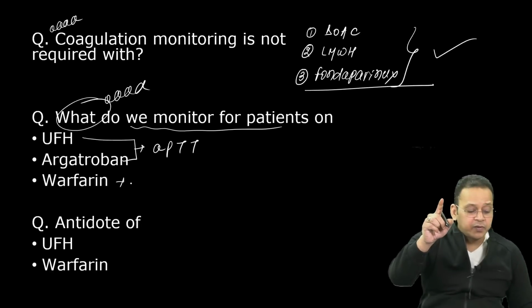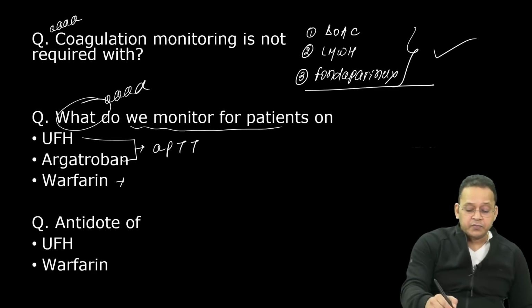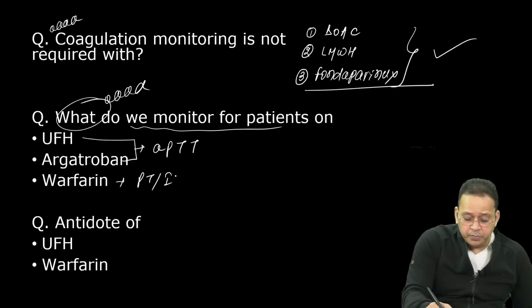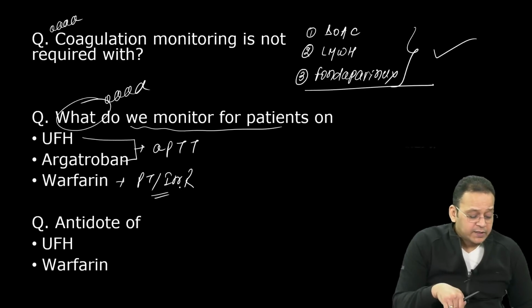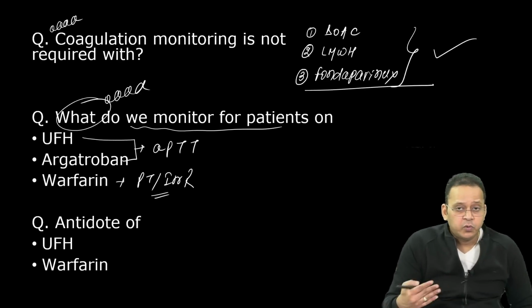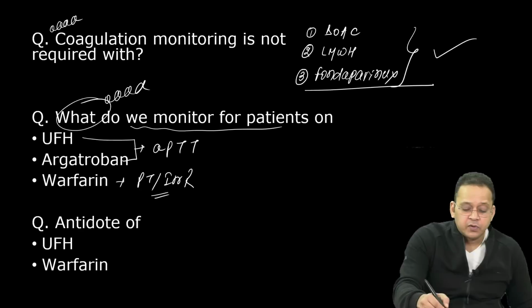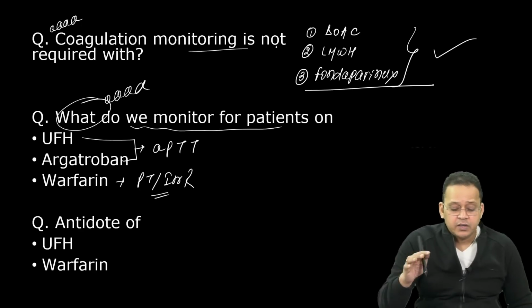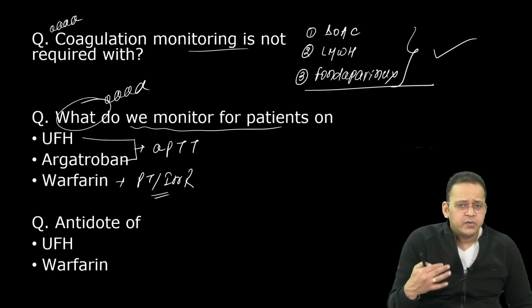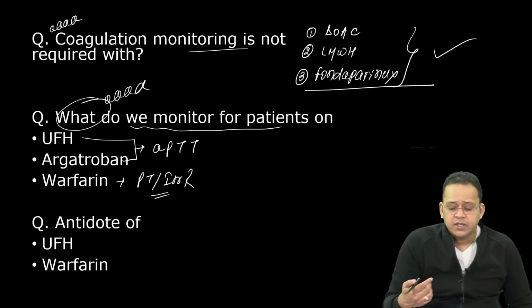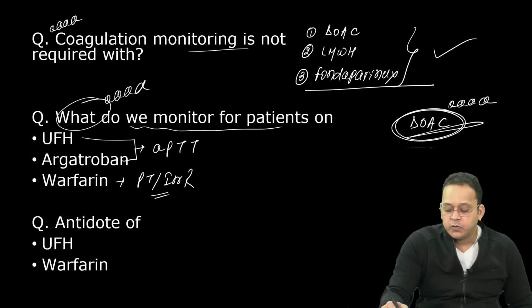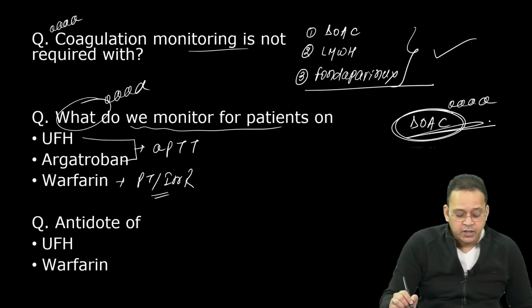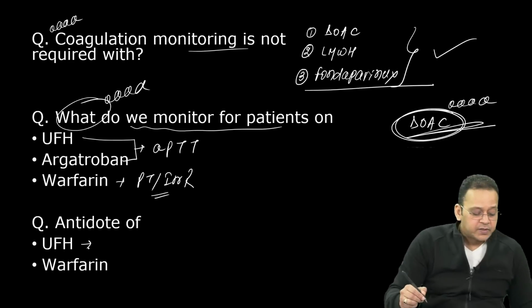Standard MCQs: they ask what do we monitor, and then they ask for which monitoring is not required. बट नाउ MCQs आर मोर आस्क्ड अपॉन DOAC. तो देखो, आज के लिए ब्लड में जो सबसे इंपॉर्टेंट टॉपिक है वो DOAC है. DOAC इज मोस्ट इंपॉर्टेंट.